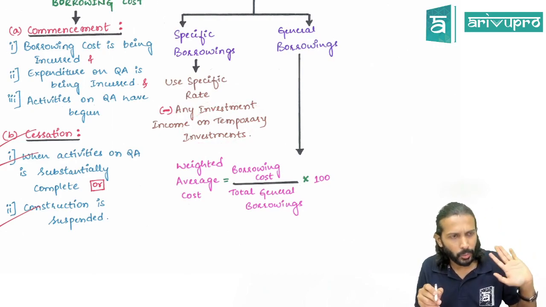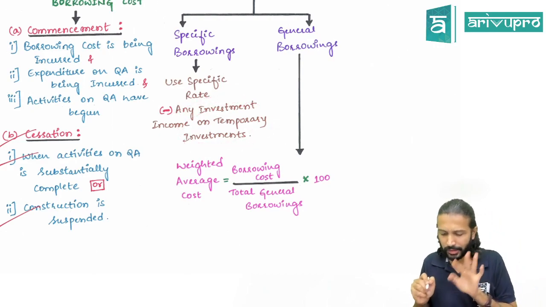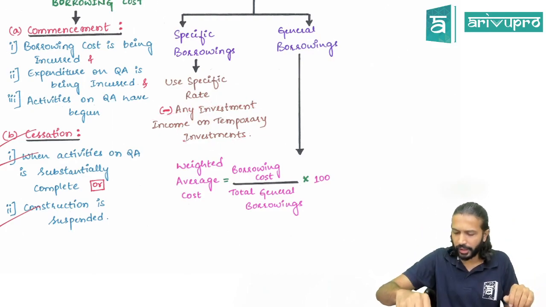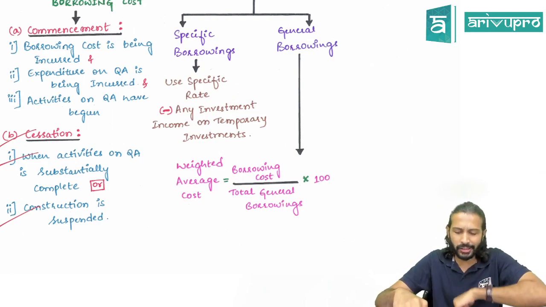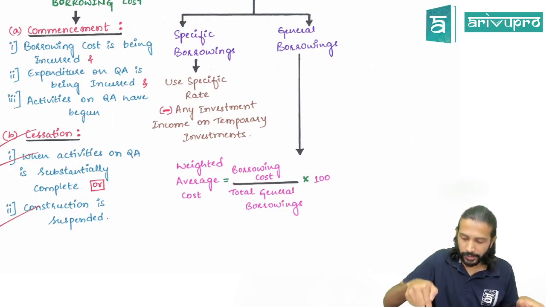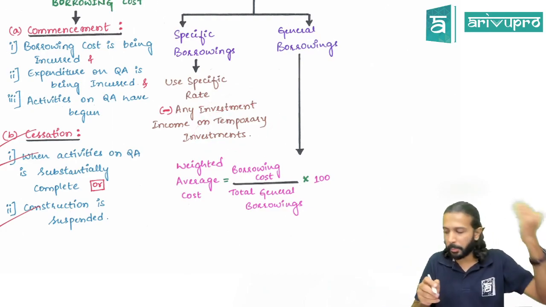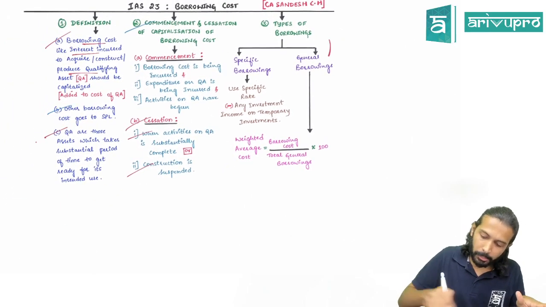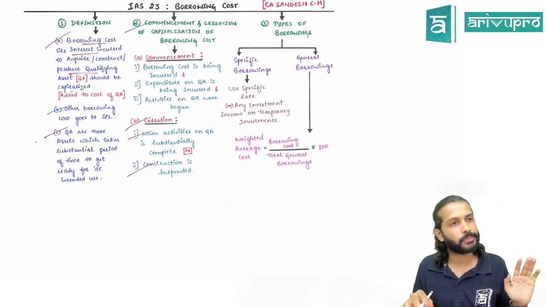Did you understand this? Once more. If there is any investment income that you have earned on temporary investment, that should be deducted from the borrowing cost. So the net borrowing cost should be capitalized. Meaning after deducting this investment income, whatever borrowing cost remains, that should be capitalized. That's all the provision pertaining to Ind AS 23 as such.